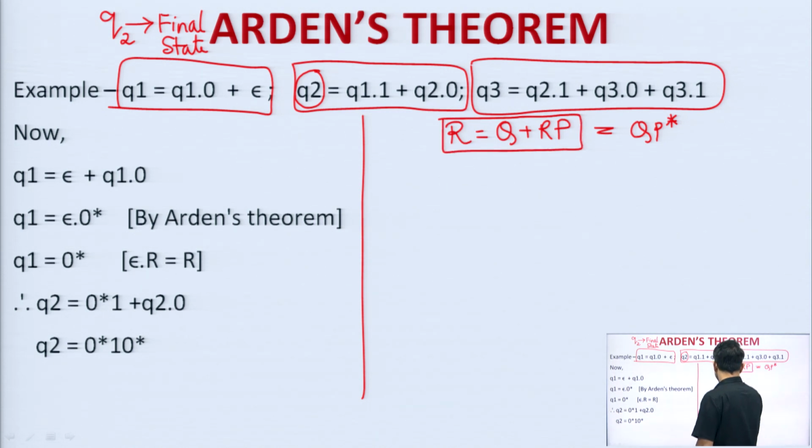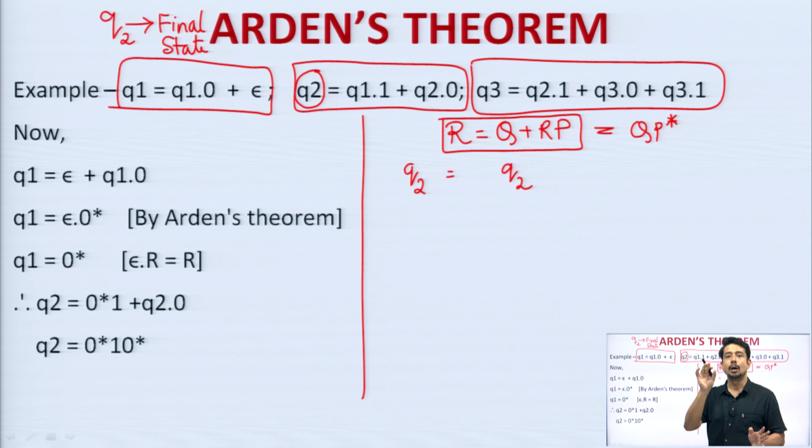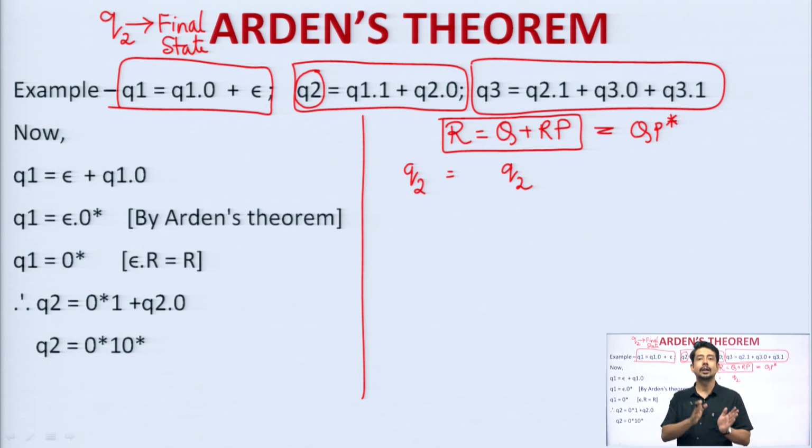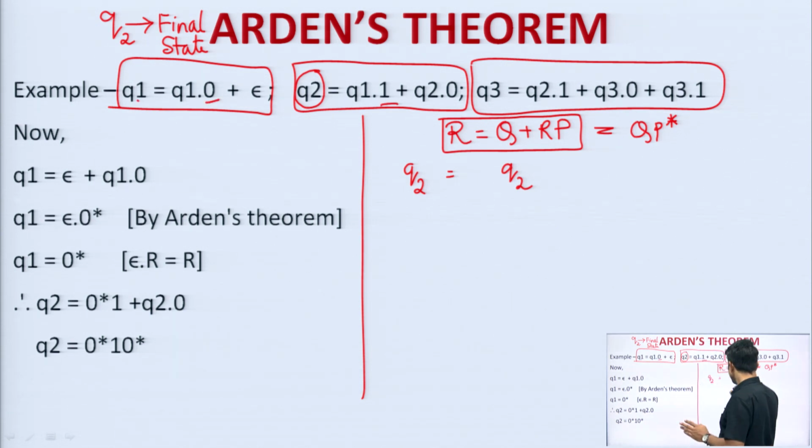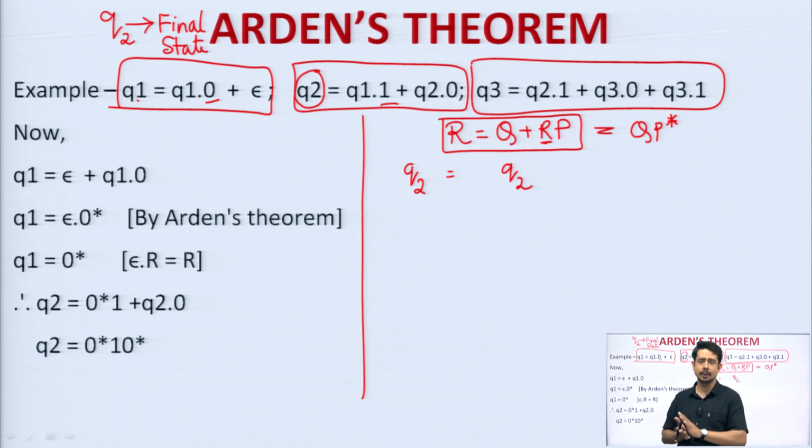Whatever is on the left hand side, suppose the left hand side state is Q2, then the right hand side should have only Q2. Apart from that, the rest should have the operands, or the input alphabets. Here the input alphabets are what? 0 and 1. So apart from this R, Q and P should be an expression of input alphabets. It should be like either 0, 1, A, B, whatever they are in the particular diagram. Okay, so now let me deal with this particular example.